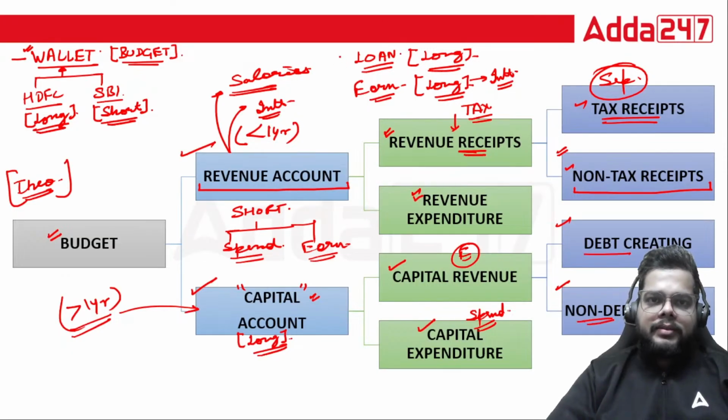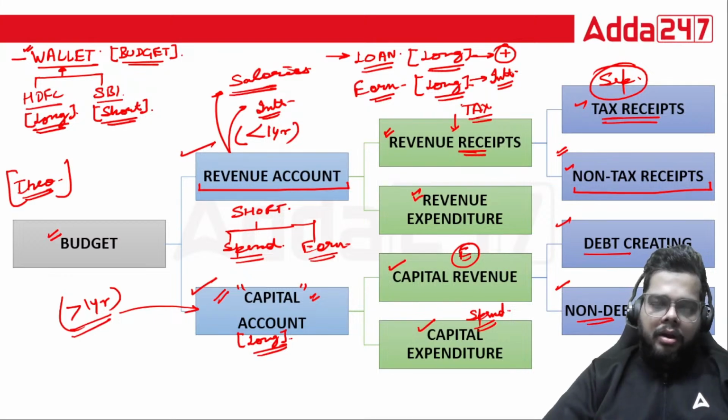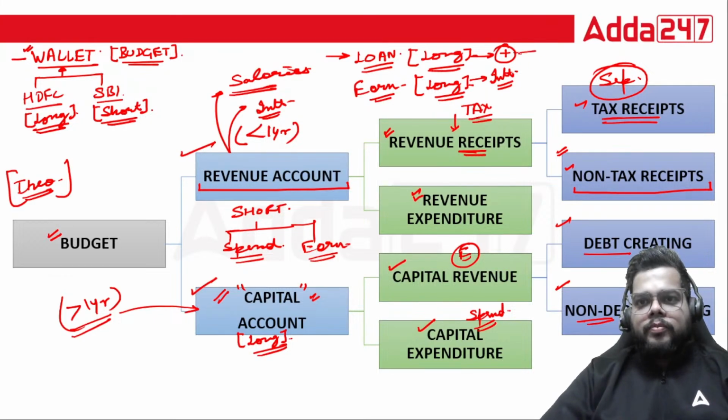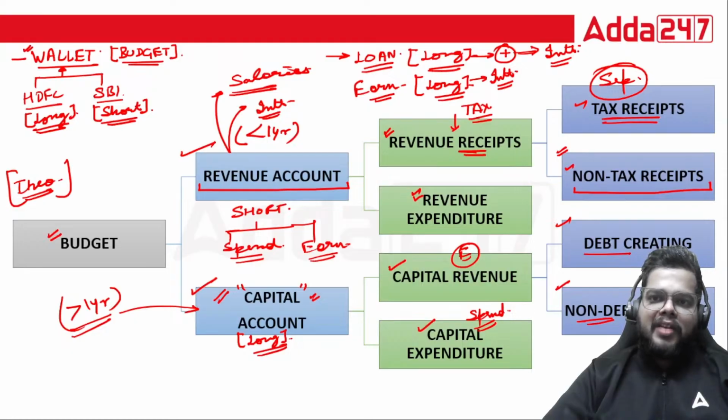Now here we were discussing that there is a long-term loan from the IMF. So as soon as this particular loan is provided by the IMF, our capital account will be replenished because there is some money which will be credited. When you have taken a loan, the money will be credited to your account, but you have to pay some interest on this, and along with this interest, you have to repay it back.